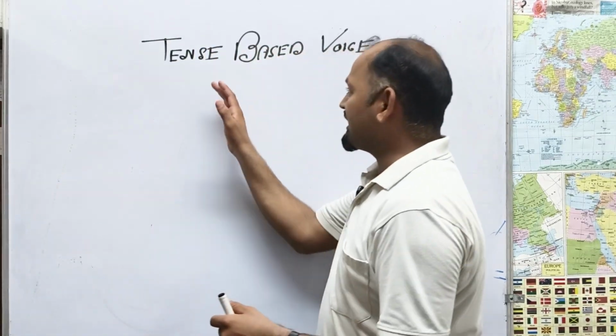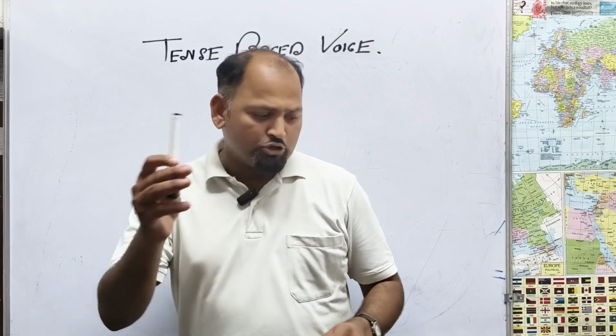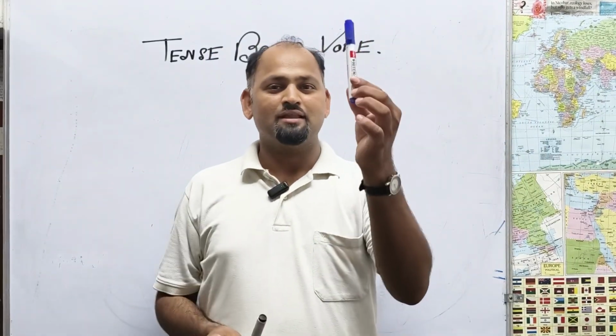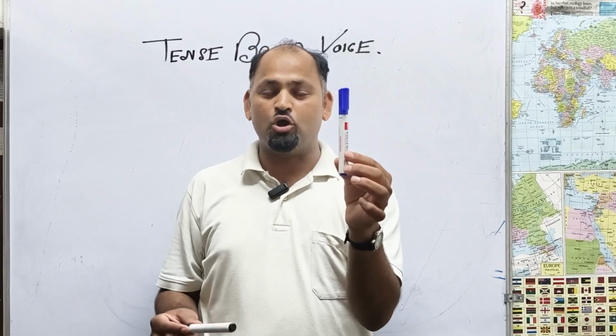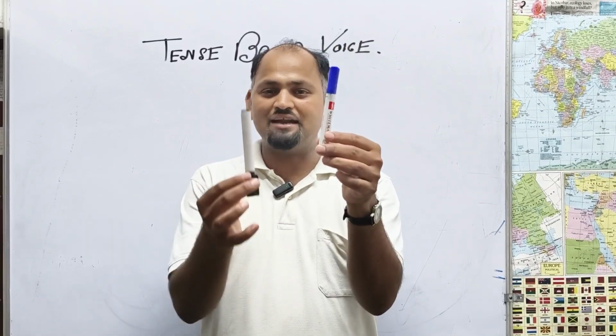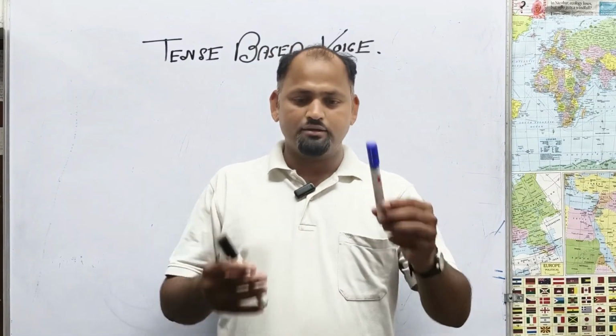That is what we can call tense based voice. I will talk to you about two compound information. I have two markers. It is what we can call perfect order. Second, it is called inverted order. Ascending order, descending order. We can say left hand and right hand.